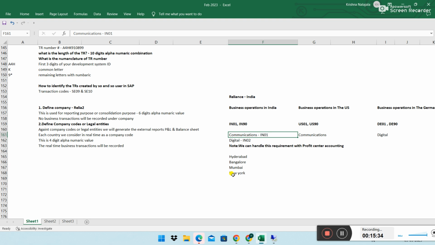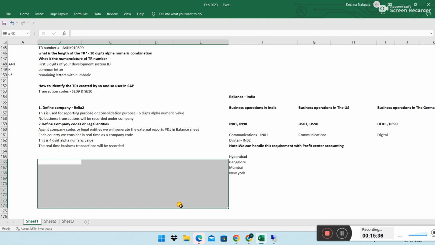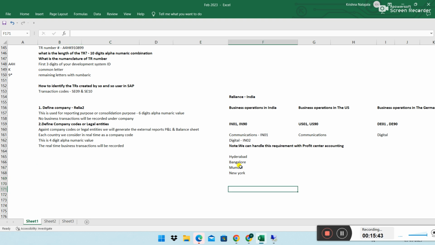If you are not clear, I'll explain one more time, I'll put it in context and explain. Don't get confused. Yesterday also you got confused, always talking about business area. Business area is nothing but a place where that particular transaction is posted. Let's say in the Indian company code, these three places belong to it, and this belongs to the US company code. Maybe in Germany, one place I'll give you, that place belongs to that. This is just a place.